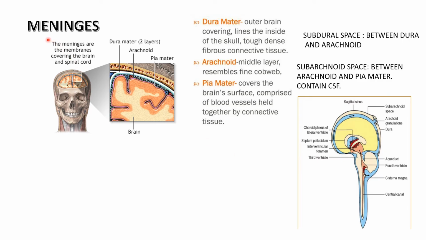Now let's see the covering of the brain and the spinal cord, which is known as meninges. They are of three types. Dura mater, which is the outer covering, is shown by a white line. Second is the arachnoid mater, shown here by a blue line. And the third is known as pia mater, shown by the purple line over here. The space between the arachnoid and the pia mater is known as the subarachnoid space, which contains CSF, that is cerebrospinal fluid.